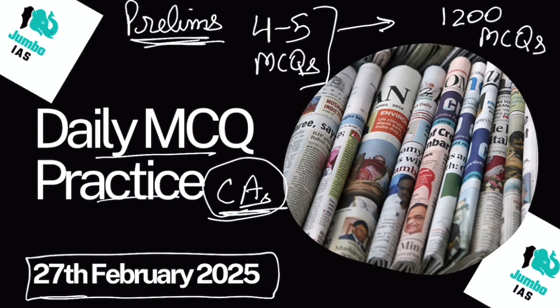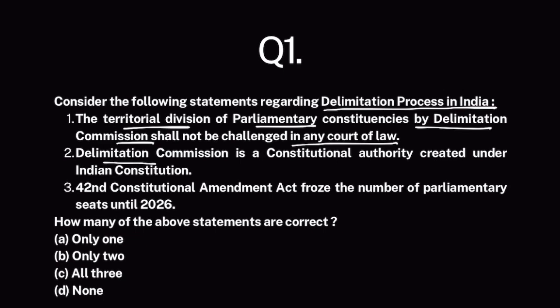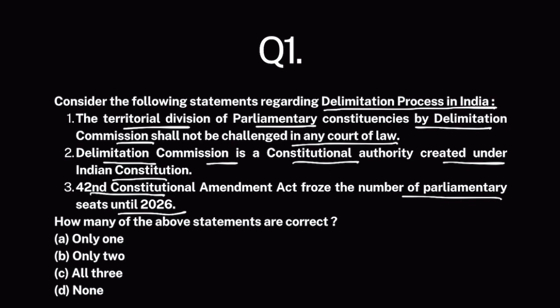All right, let's begin today's session, starting with question number 1. Consider the following statements regarding delimitation process in India. The territorial division of parliamentary constituencies by Delimitation Commission shall not be challenged in any court of law. Delimitation Commission is a constitutional authority created under Indian Constitution. 42nd Constitutional Amendment Act froze the number of parliamentary seats until 2026.